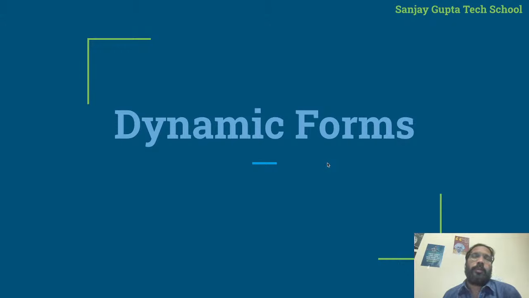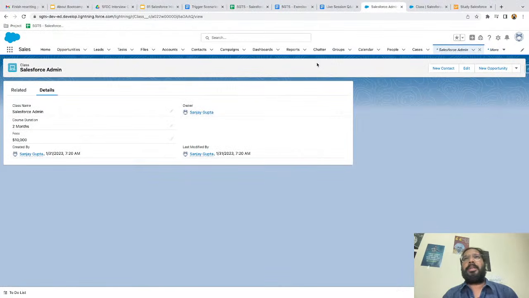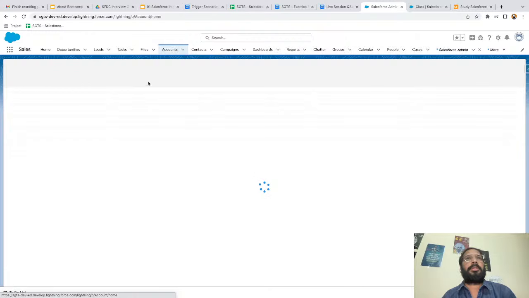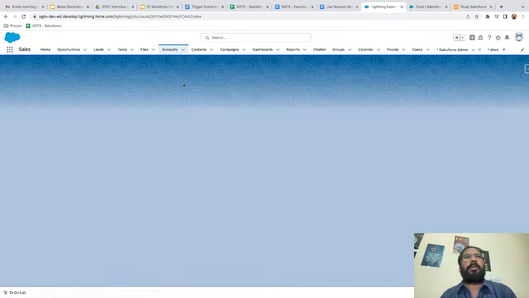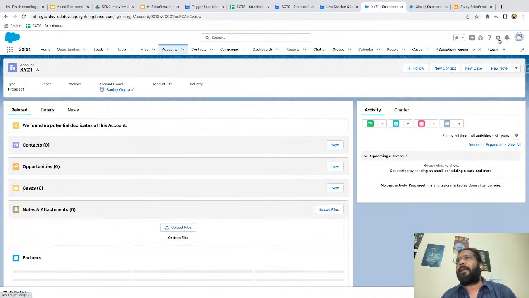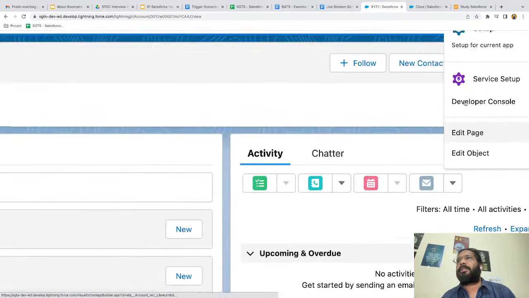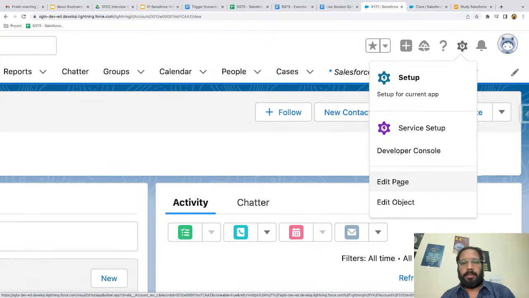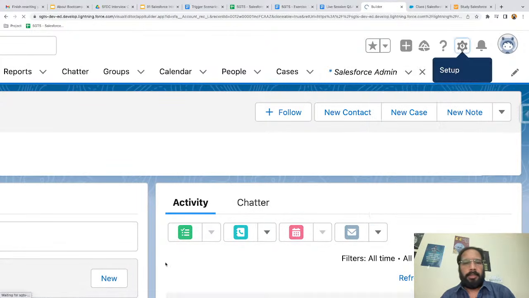I'm going to give you a brief overview of how you can create dynamic forms. It is somewhat related to page layouts, but you can configure it yourself while working with Lightning App Builder. If I take you here, we are on the Accounts tab. If I open any account record and edit the page, I just click on this gear icon and click on Edit Page.